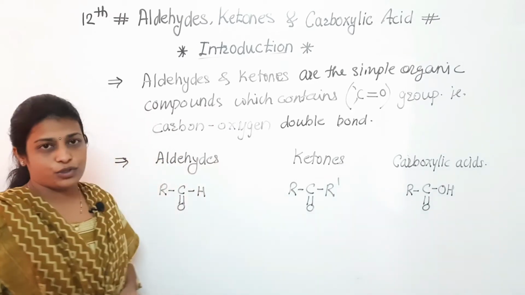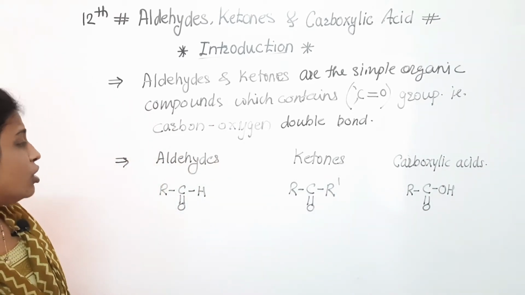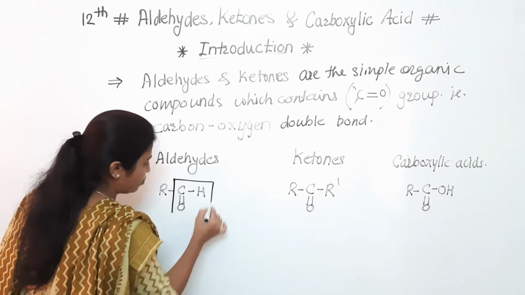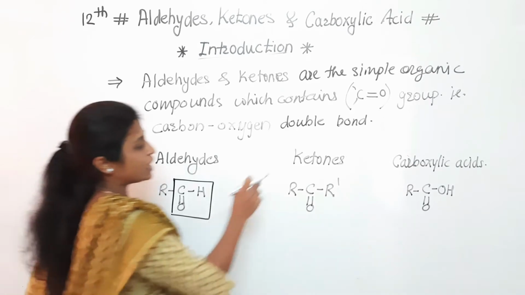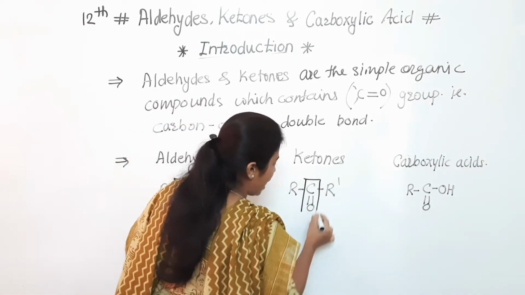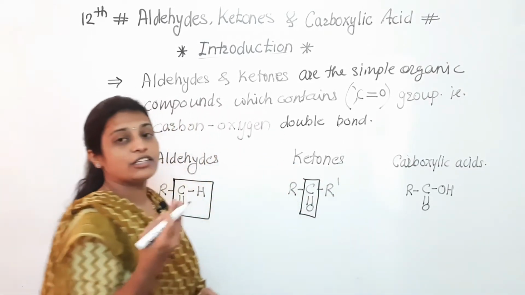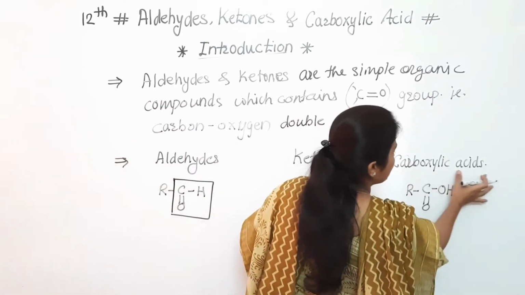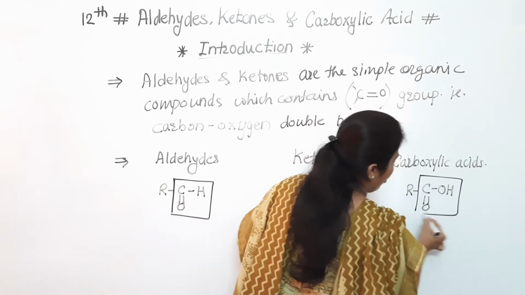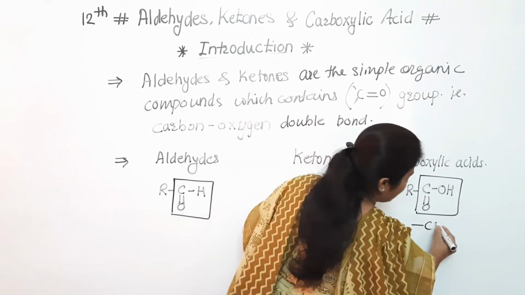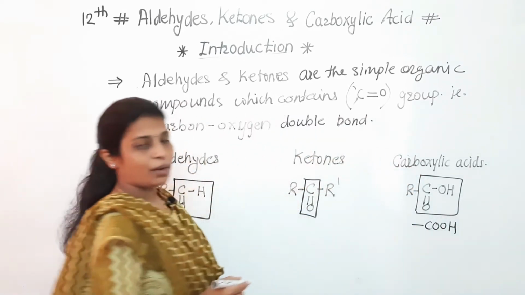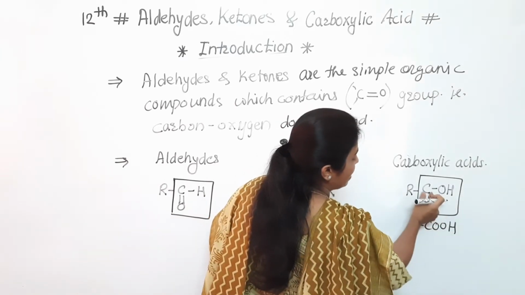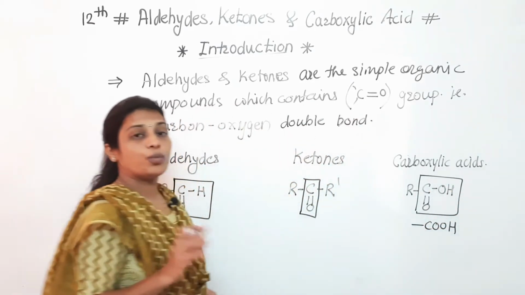So here you can observe what is meant by aldehyde, ketone, or how we can identify that functional group. In aldehyde there is always a presence of this group. In case of ketone, the carbonyl carbon is always attached to alkyl or aryl groups. And if we consider carboxylic acid, this will be the common functional group, means one side alkyl group is there and to the other side of the carbonyl carbon an OH group is attached.